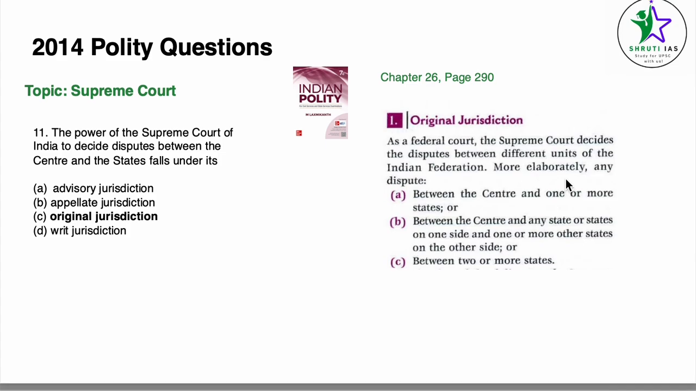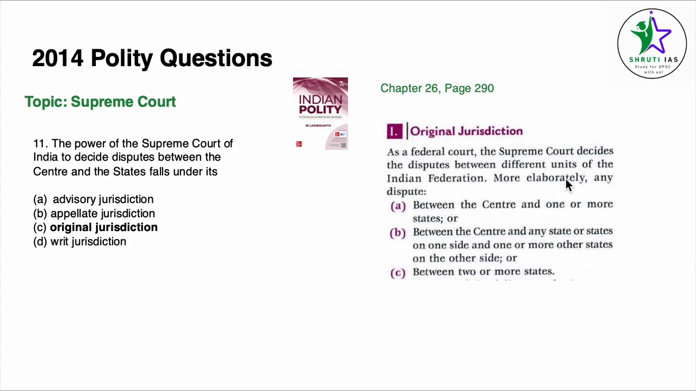Coming to question number 11, the topic is Supreme Court. The power of Supreme Court of India to decide disputes between the centre and the states falls under. For this, we come to chapter 26, page number 290. Under original jurisdiction, the Supreme Court decides the disputes between different units of the Indian Federation. More elaborately, any dispute between the centre and one or more states. So this particular answer is original jurisdiction here. Please read about advisory, appellate and writ jurisdiction from this same chapter, from this same page number.